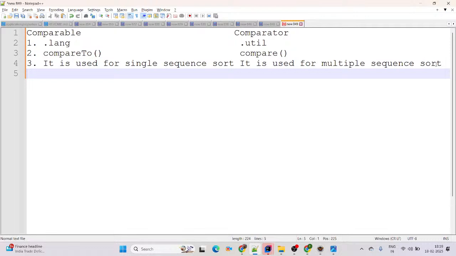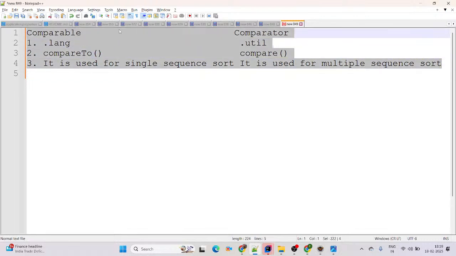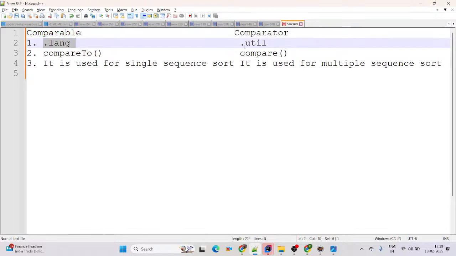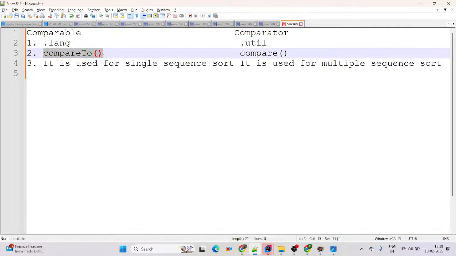What is the main difference between Comparable and Comparator? Both are types of functional interface, which means only one abstract method, SAM, single abstract method. Comparable comes from the java.lang package, Comparator from the java.util package. Comparable has only one method, compareTo. Comparator has the compare method. There is one more method in Comparator, equals, but that comes from the Object class.